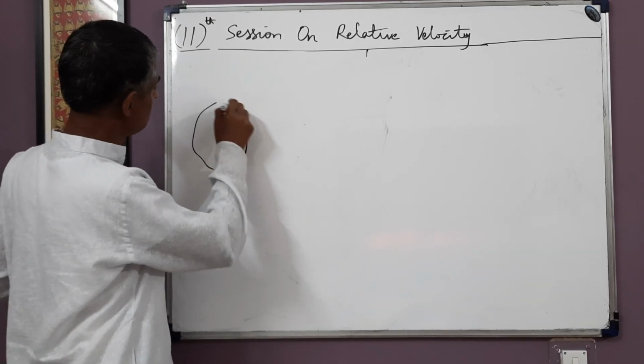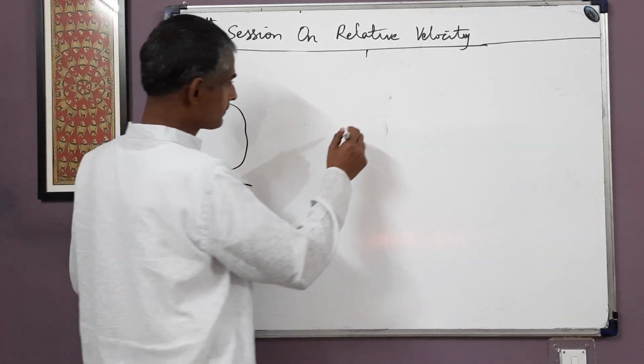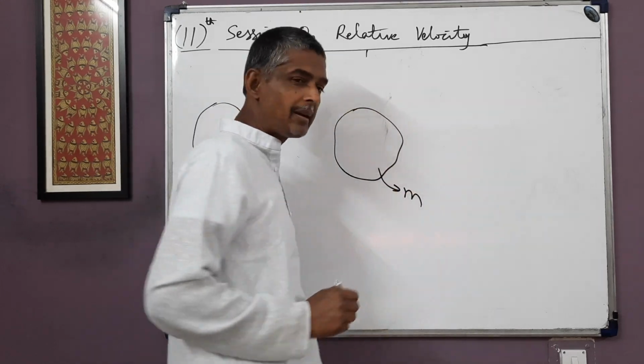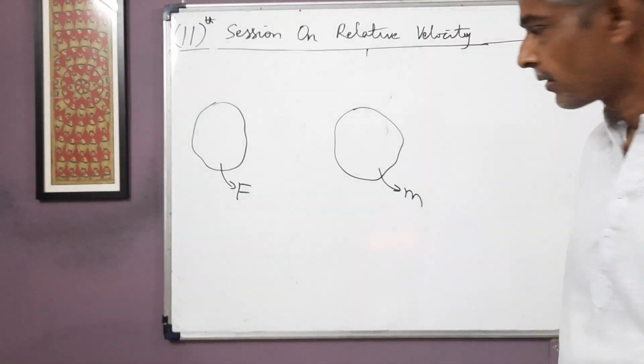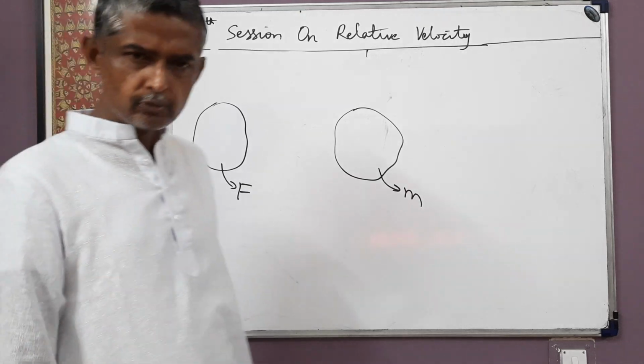So see, suppose that this is the frame F. This is the frame F, okay. This is the frame M. This is frame F, this is the frame M. Suppose M is in motion with respect to F. M moves with respect to F.